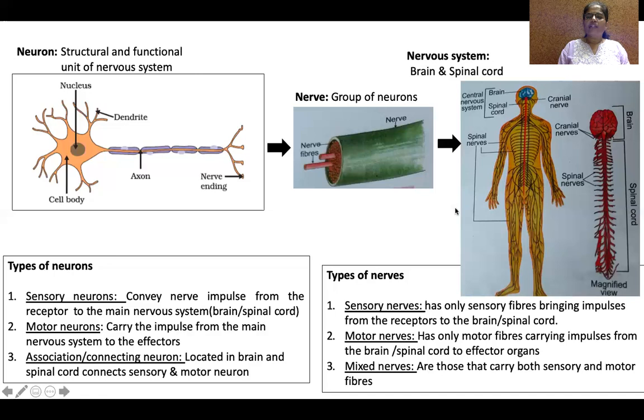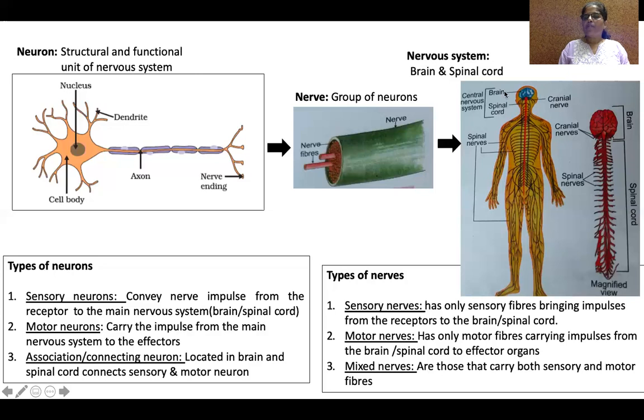Okay. These groups of neurons form the nervous system. This is the nervous system that is present in our body. At the top, it has a brain, and the spinal cord runs from below the brain till the end of the vertebral column. The spinal cord runs till the vertebral column ends. This red one is the spinal cord, whereas the covering is the vertebral column. Okay. Brain also has nerves called cranial nerves, and the nerves emerging from the spinal cord are called spinal nerves.